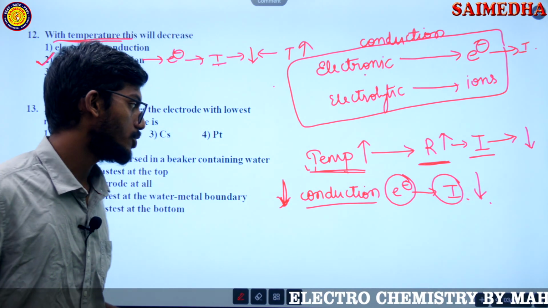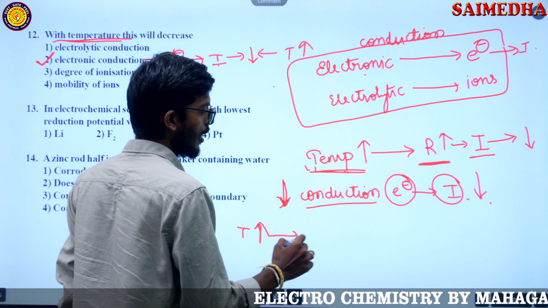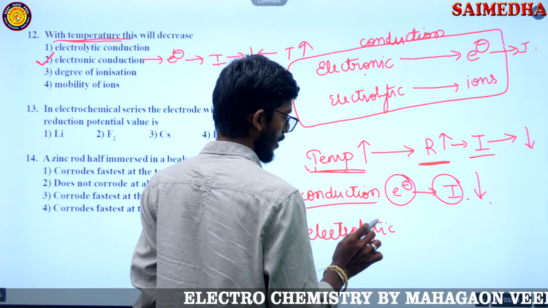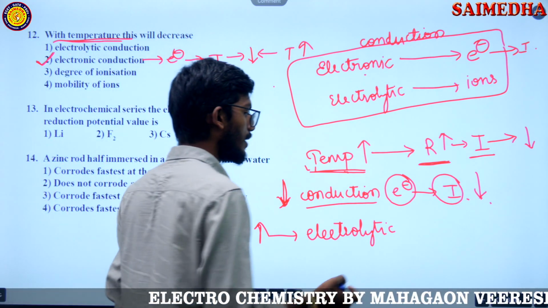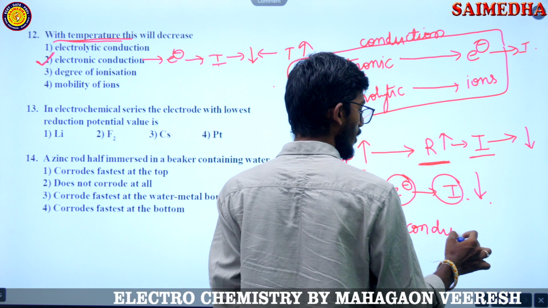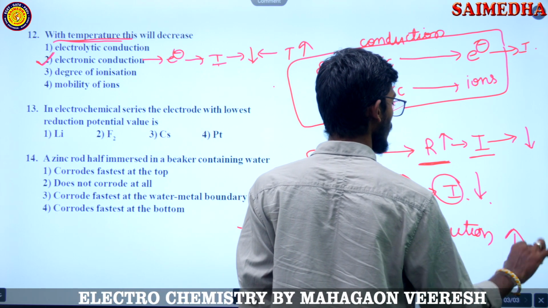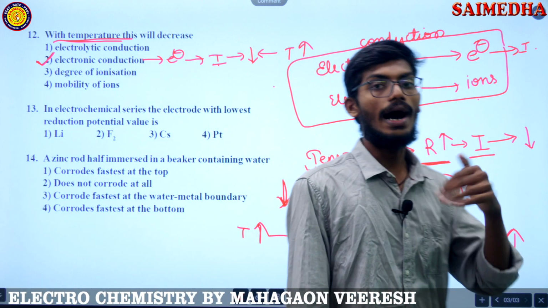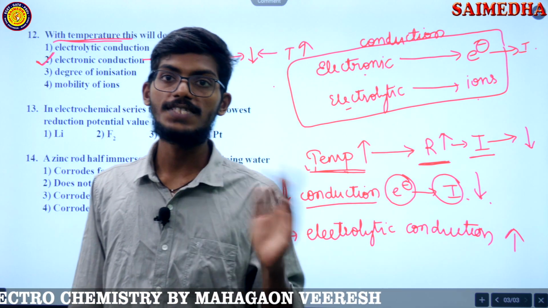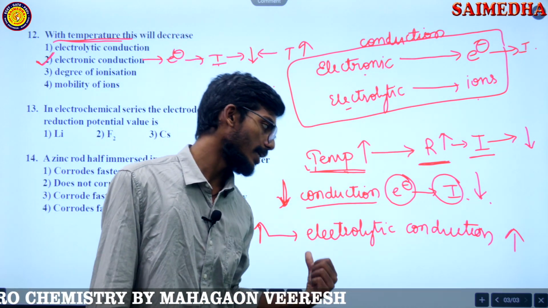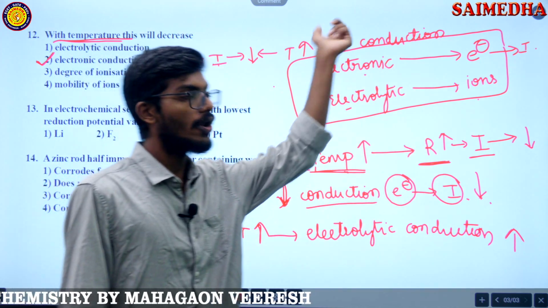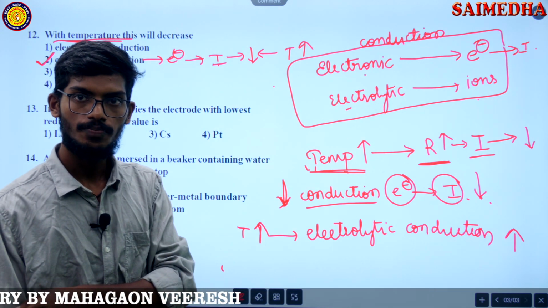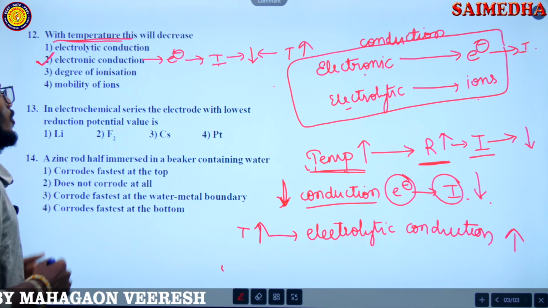Also, when temperature is increased, electrolytic conduction increases, because electrolytic conduction is due to the flow of ions, the transfer of ions. So when temperature is increased, electrolytic conduction increases, but electronic conduction decreases with the temperature. That's it, very simple. Is that clear, guys? Understood? So that's the topic.